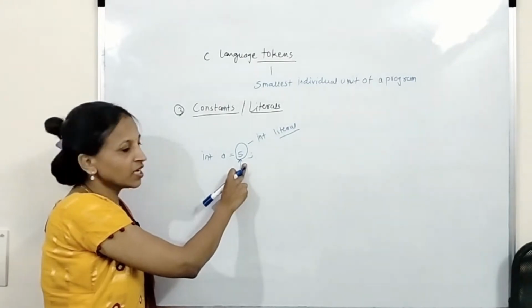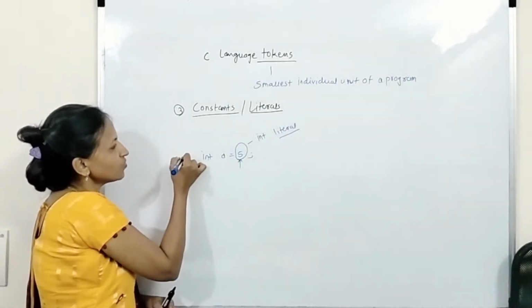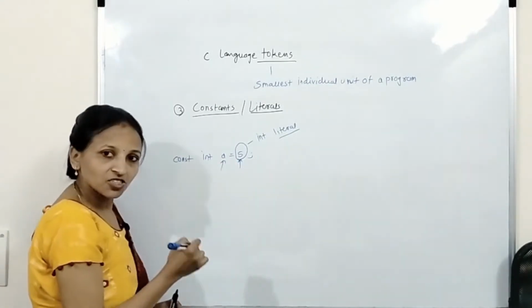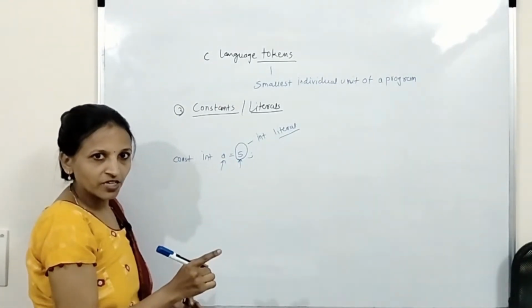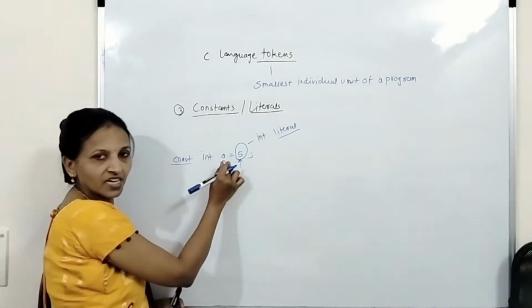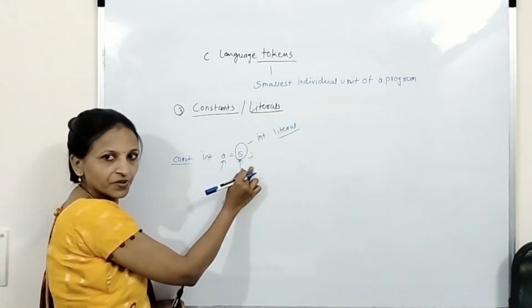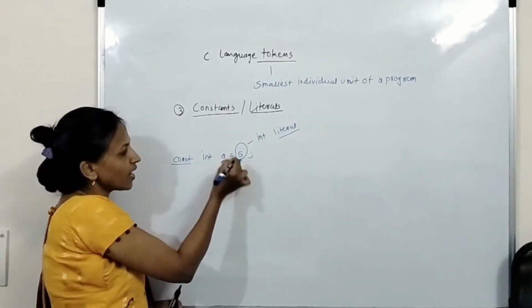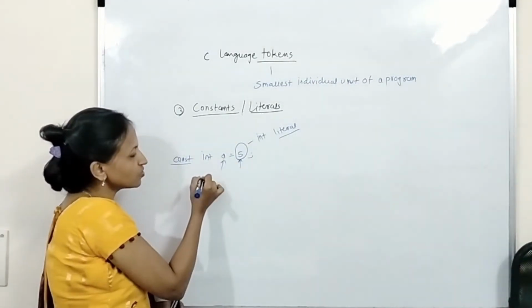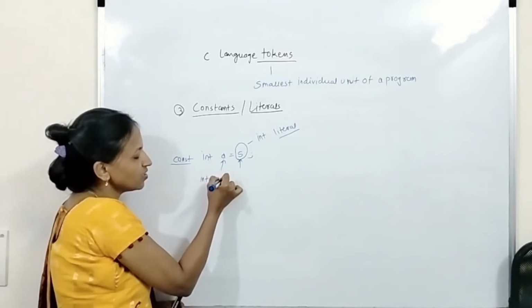Now suppose I write the const word: const int A = 5. In the program, if I have written this statement, then this A is called an integer constant.